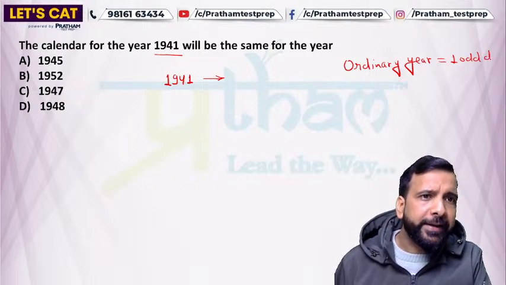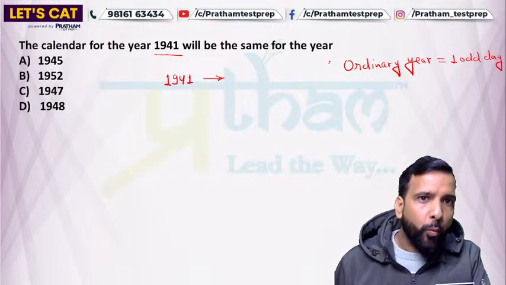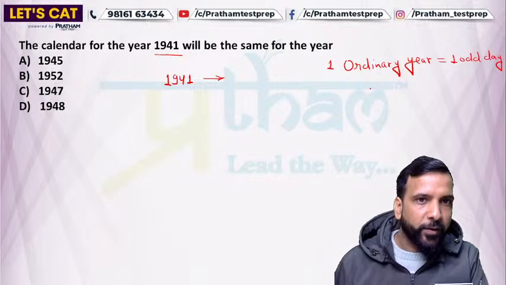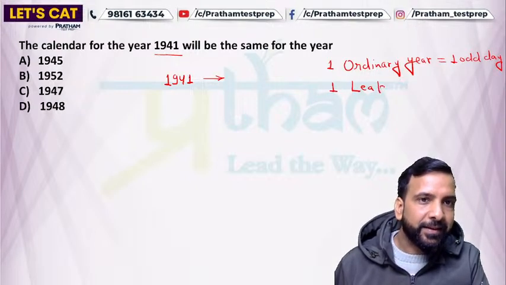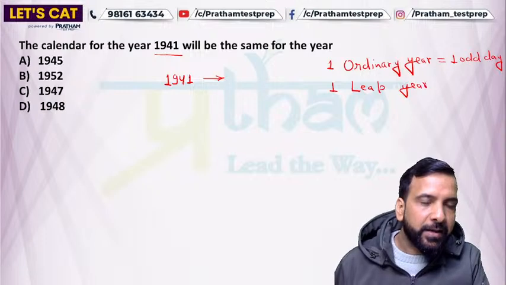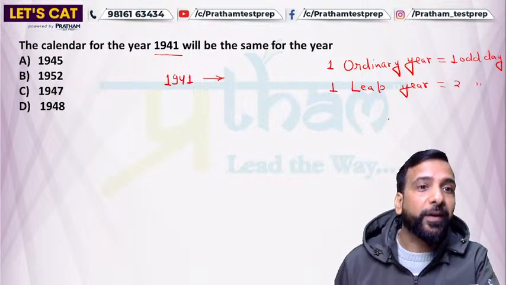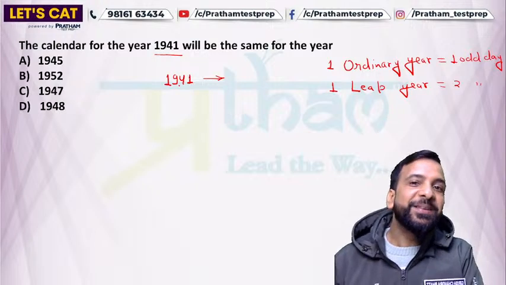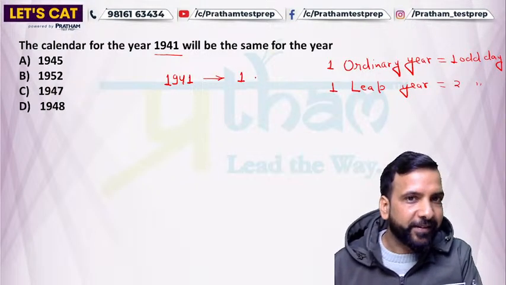We have already discussed how that happens too. One ordinary year is equal to one odd day and one leap year has 2 odd days. What is the meaning of odd days? Extra days, right? So 1941, an ordinary year, has 1 odd day.